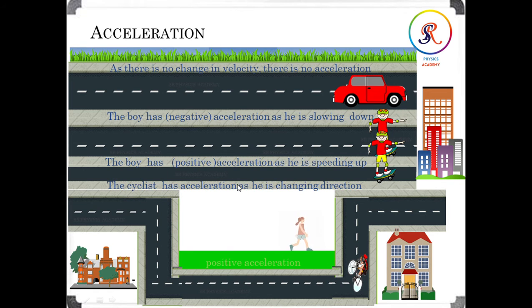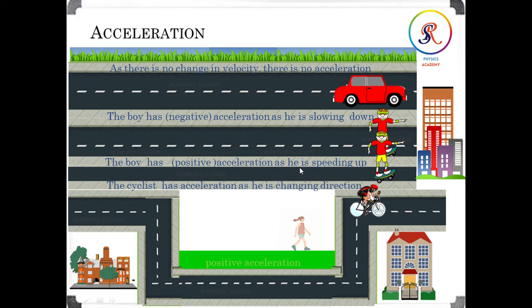For these examples, we can conclude that in the first case there is no acceleration, which means no change in velocity. In this case there is negative acceleration, and here there is positive acceleration. When the speed decreases, that means slowing down, we say it is negative acceleration.